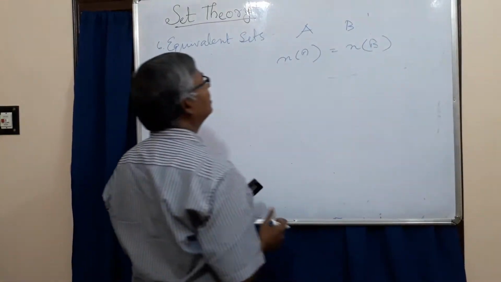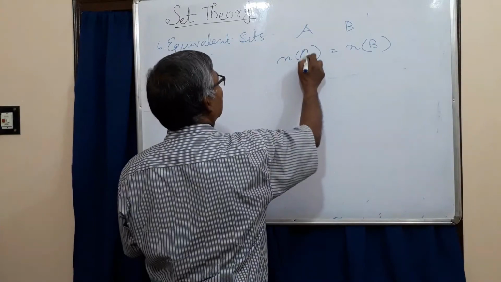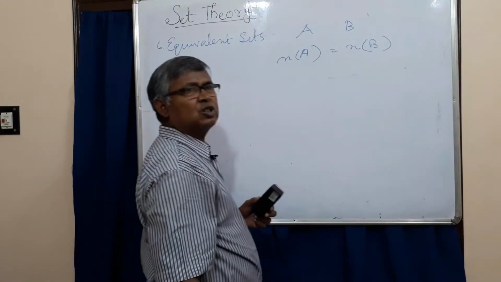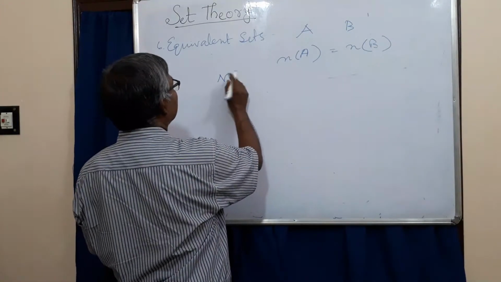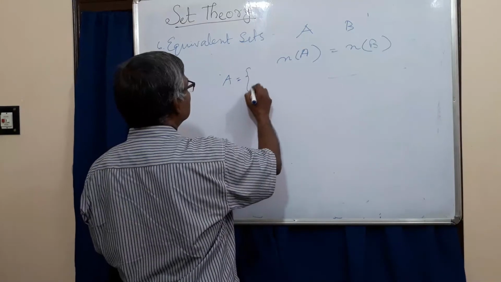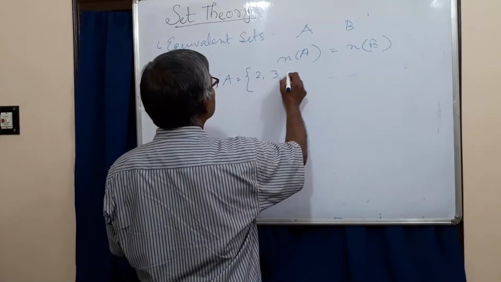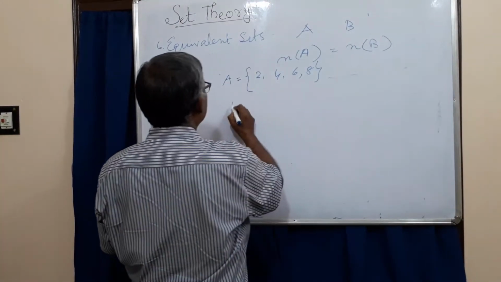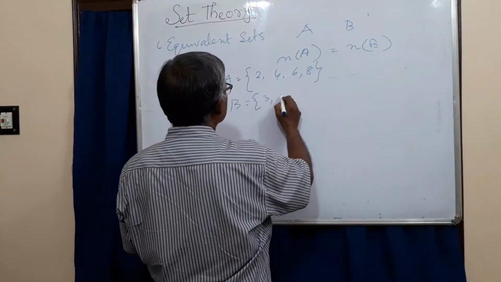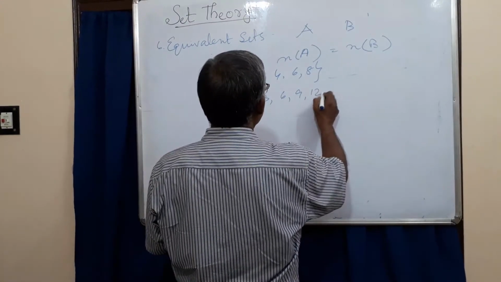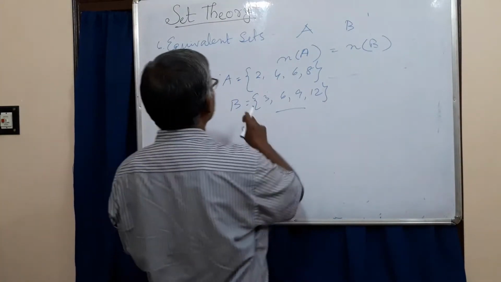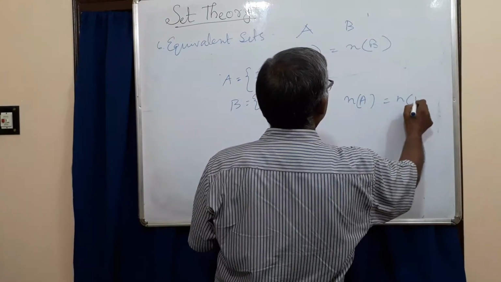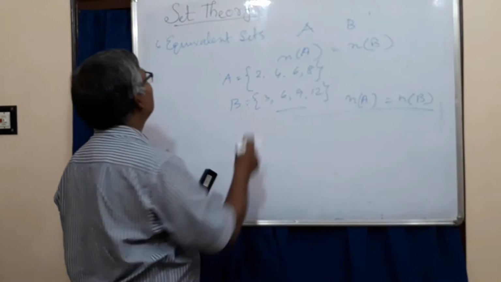That is, the cardinal number of A equals the cardinal number of B; the number of elements of A equals the number of elements of B. Suppose A is a set of even numbers {2, 4, 6, 8} and B = {3, 6, 9, 12}. Clearly n(A) = n(B), so these two sets are equivalent sets.